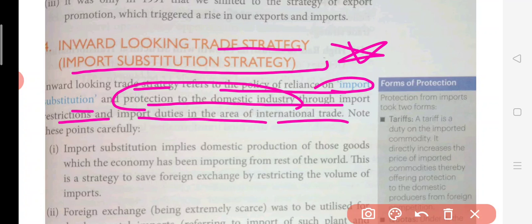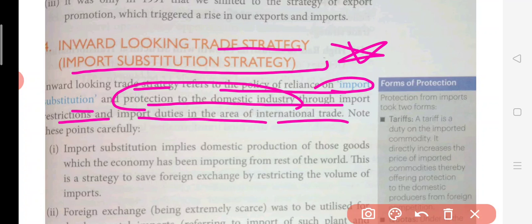So whatever you are importing, start making that thing in India. That is import substitution. And also at the same time they were giving protection to these domestic industries from who? From the other countries' companies. There were some good companies in the other economies, and we just restricted those companies: you cannot enter into India, because in India we are already having our domestic companies. They will be performing everything.